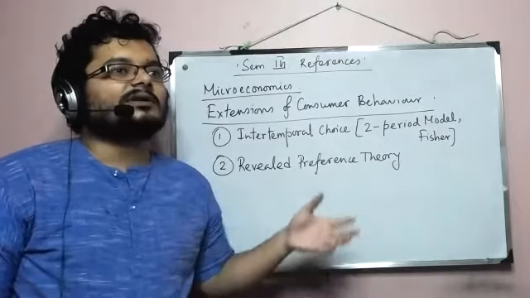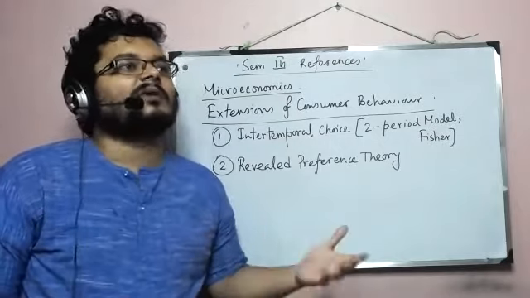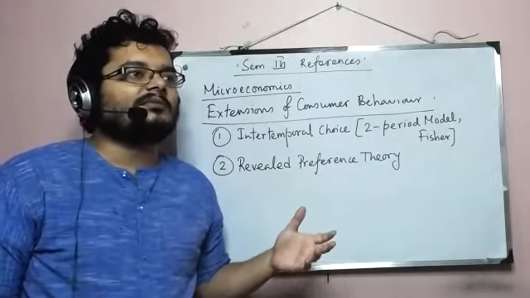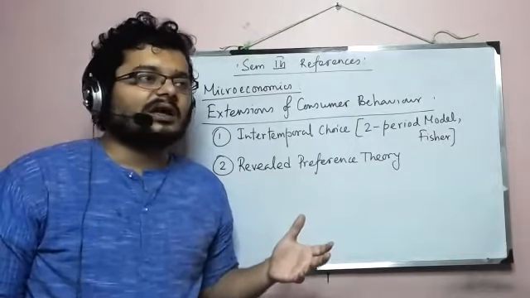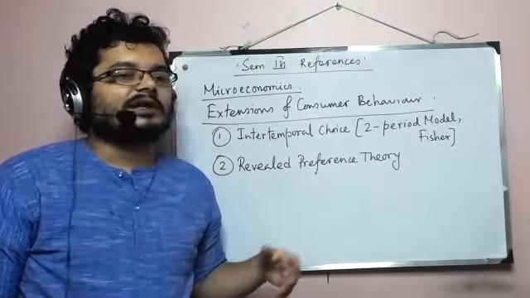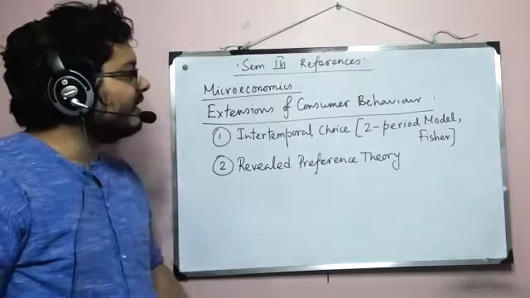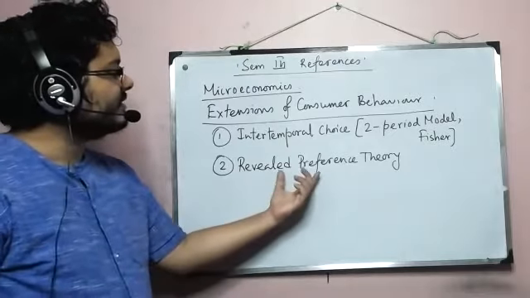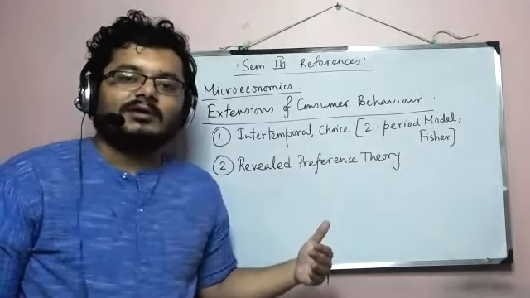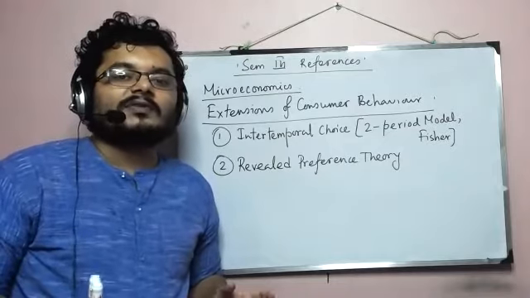In revealed preference, it's something else. Here we'll start with choices made by a consumer, and then we'll go backward. We'll say that given those choices and some consistency rules, we can generate, technically speaking, the IC. Though there is no IC in revealed preference theory, we will see how this revealed preference theory and its comment on consumers' demand creates a system which is obviously equivalent to what we have studied.